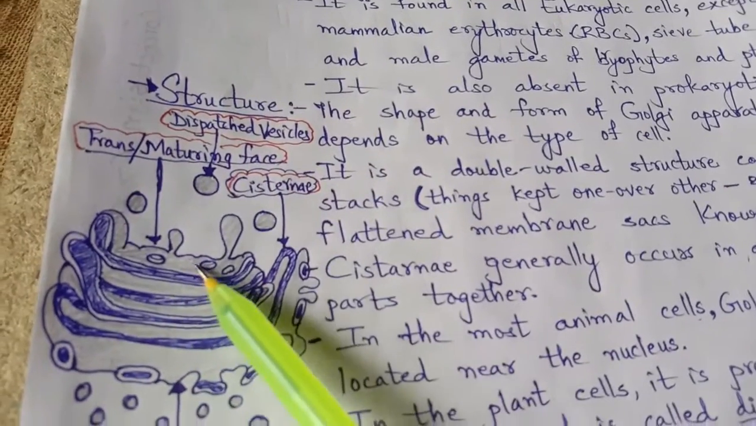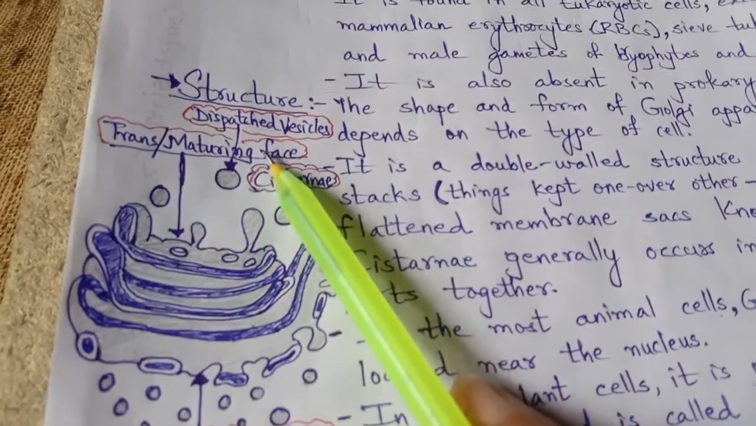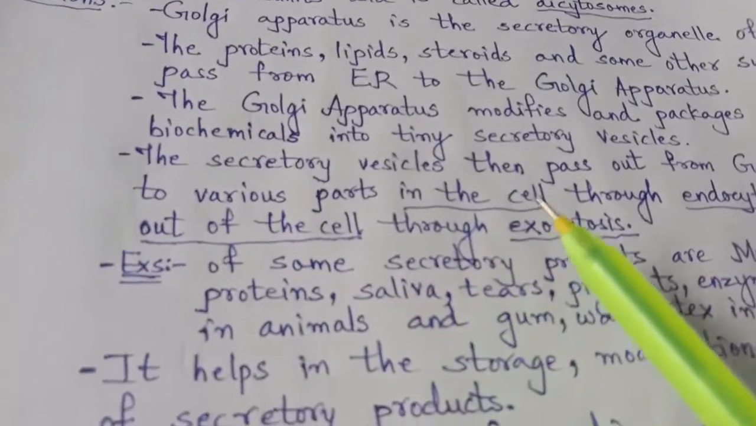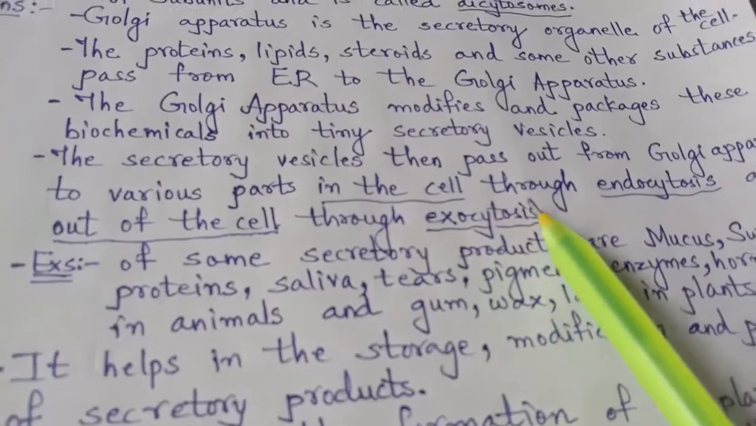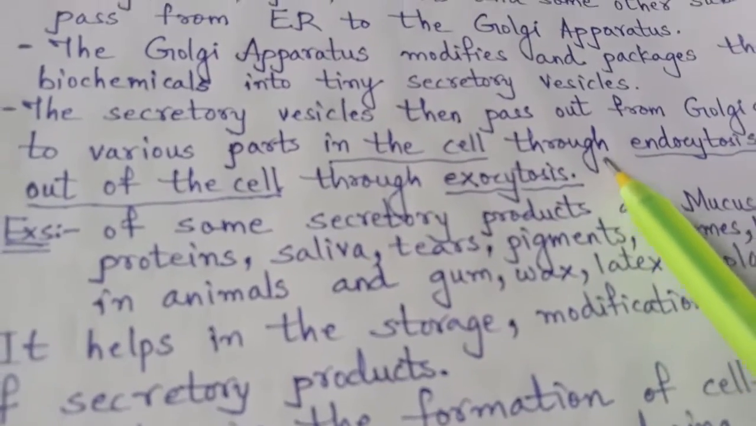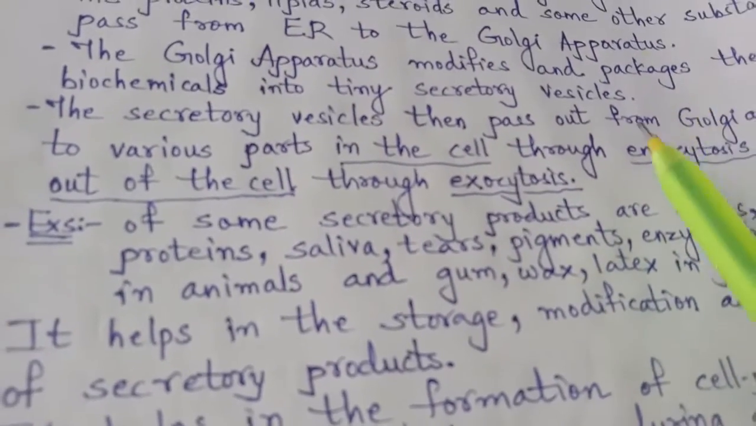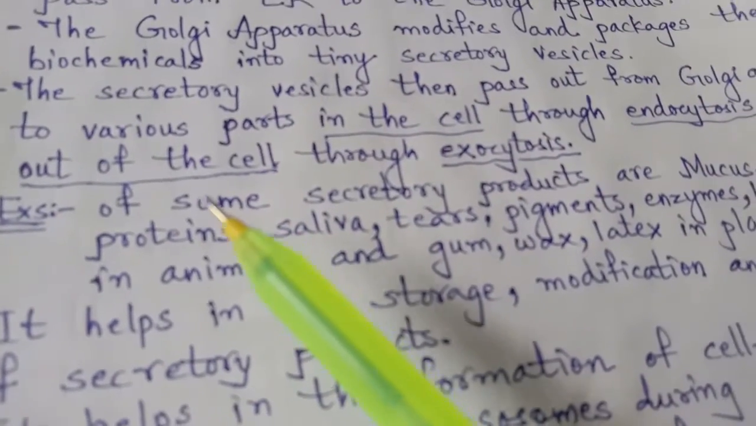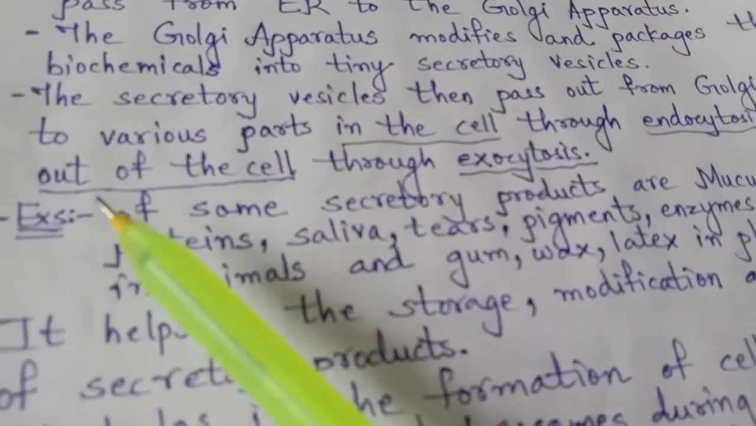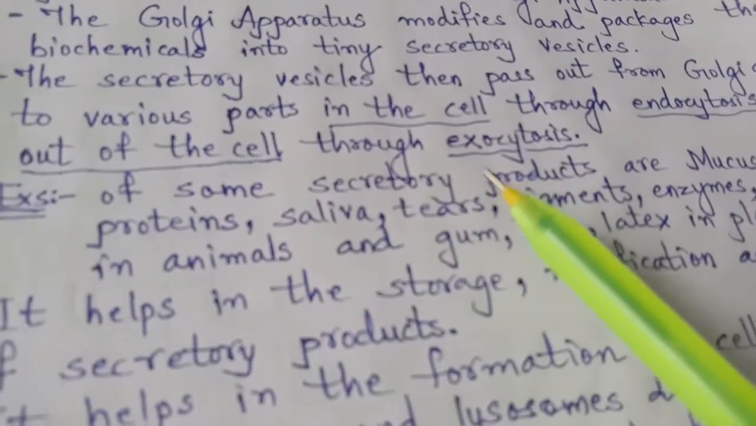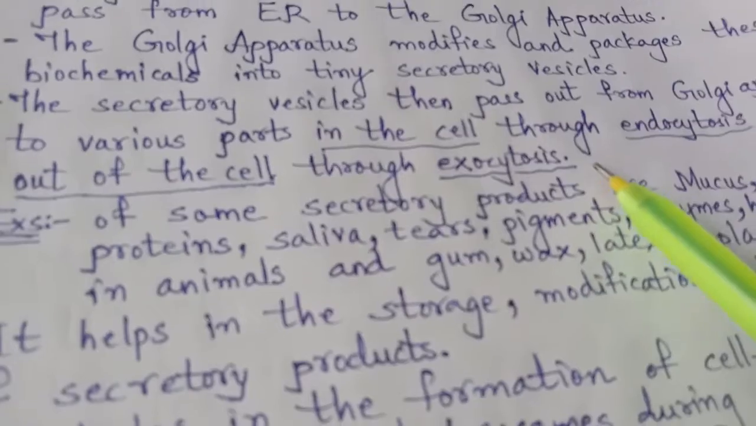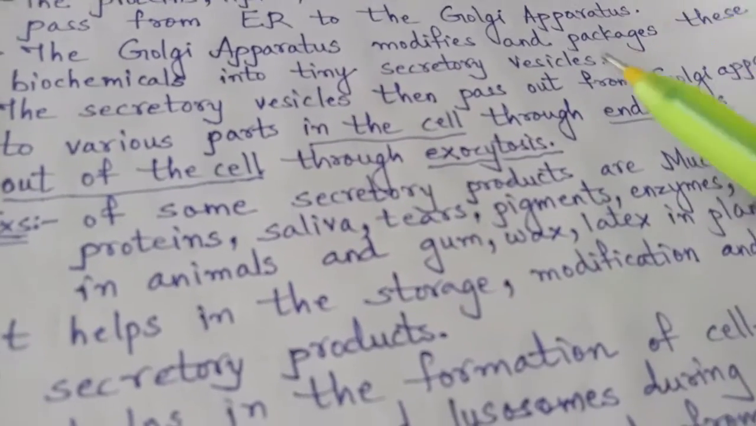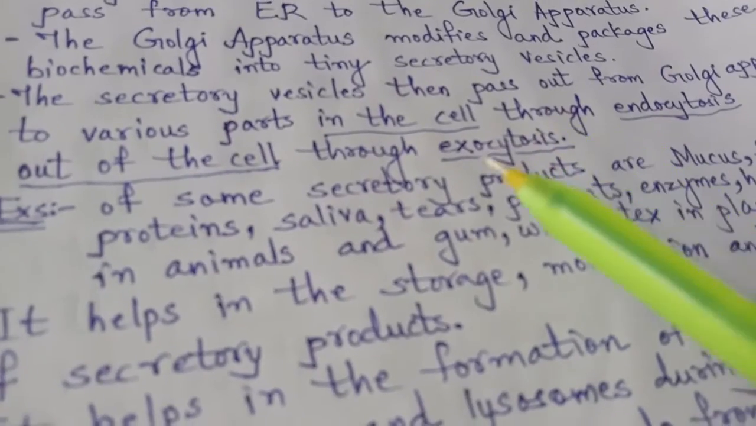Dispatch means it is coming out from the Golgi apparatus and will go to another part of the cell, and to various parts in the cell by the process called endocytosis. After getting used it will come out of the cell through exocytosis. Endocytosis means to enter into the cell. Exocytosis means to come out of the cell.